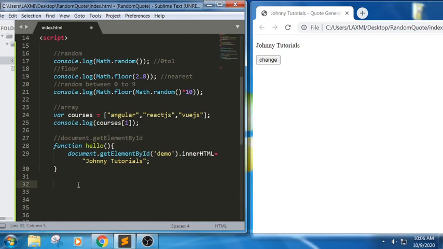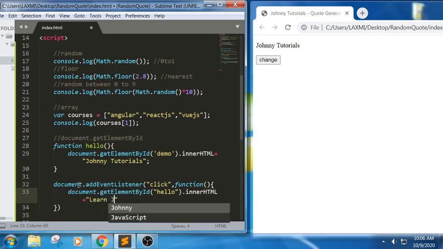Or else we can also do it this way, like document dot addEventListener. As we have discussed, addEventListener has two arguments. The first one is click, and the next one is a function. Here I am passing a function, where it will retrieve document.getElementById. What is the id name we have taken? Hello here. And I want to change this innerHTML to learn JS.